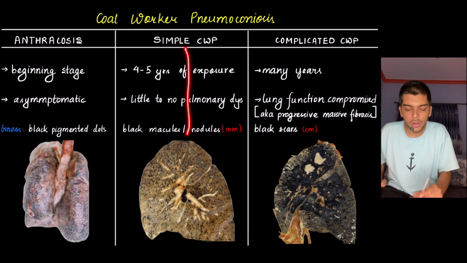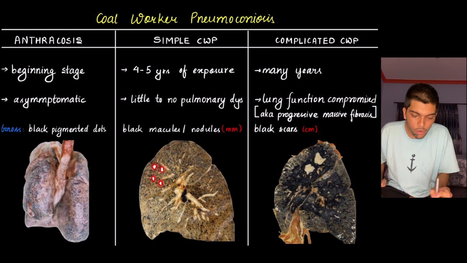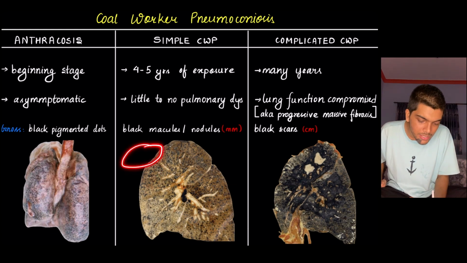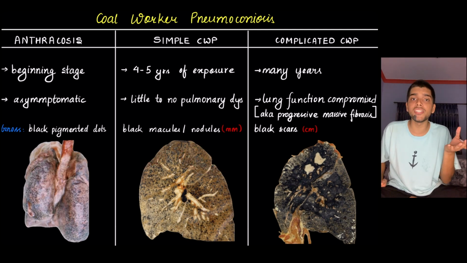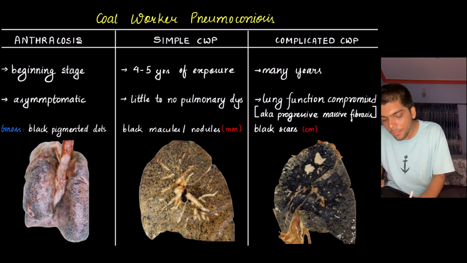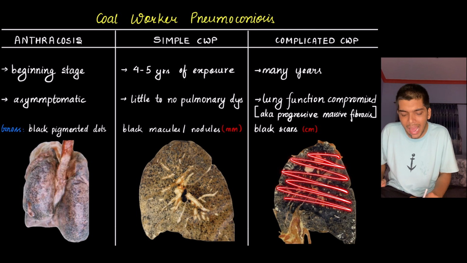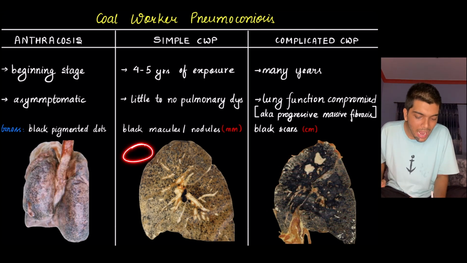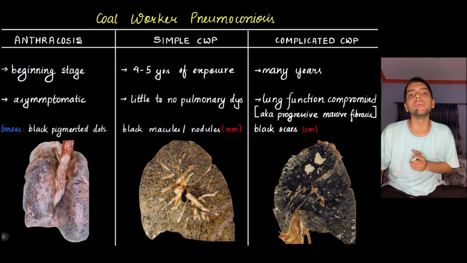In simple coal worker pneumoconiosis, the lung contains black nodules and macules. Macules are present in the form of flat patches, and nodules are raised lesions. In complicated coal worker pneumoconiosis, there is complete scarring of the lung. There are black scars. These macules and nodules are a few millimeters in size. On the other hand, the black scars are larger, centimeters in size.